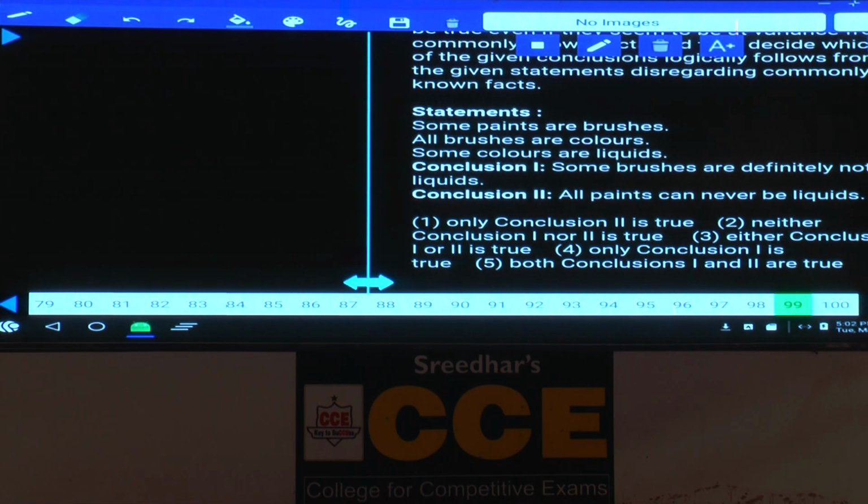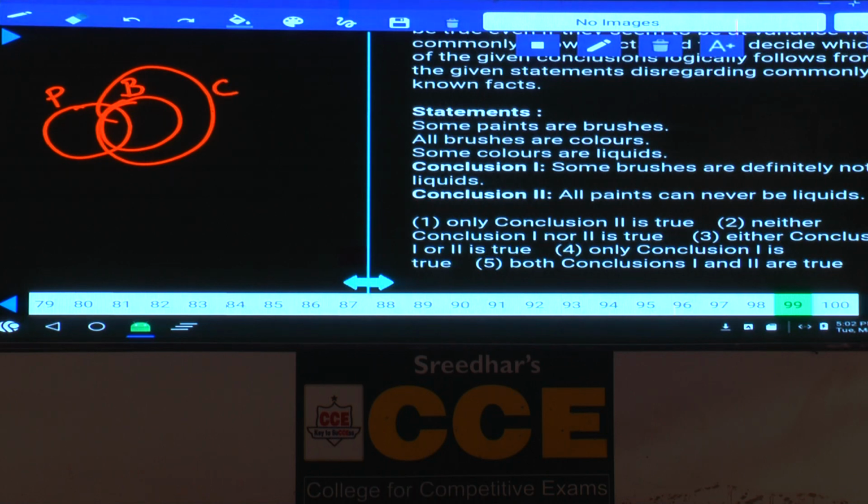98 choice 5. Then 99. Now 99, some paints are brushes. Some of the paints or brushes can be written like this, paint and brush. Next one, all brushes are colors. And next one, some colors are liquid, color and liquid. And first one, some brushes are not liquid. As of now, no brush is a liquid. Some brushes are not liquid is also true. And second one, all paints can never be liquid, it is a possibility.